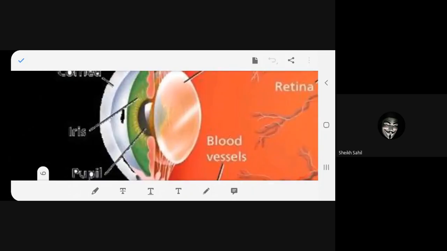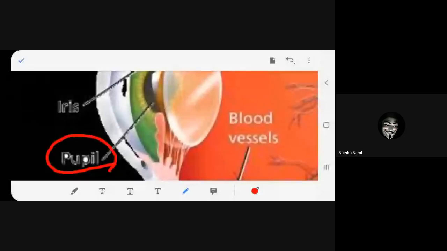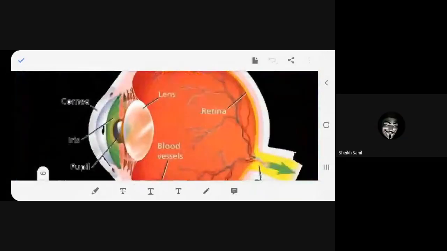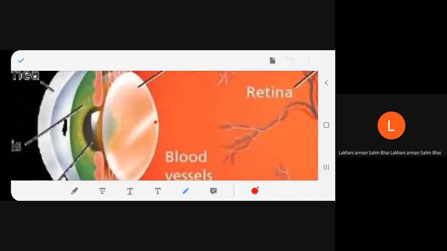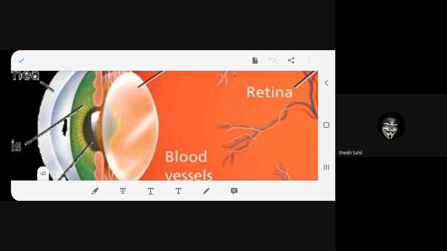And the black thing that you can see in the central portion is called the pupil. What is it called, beta? Pupil. Understood this much? Behind this, we have got the lens. This is the lens. Behind the pupil, we have got the lens. Got it? This is important. Okay?